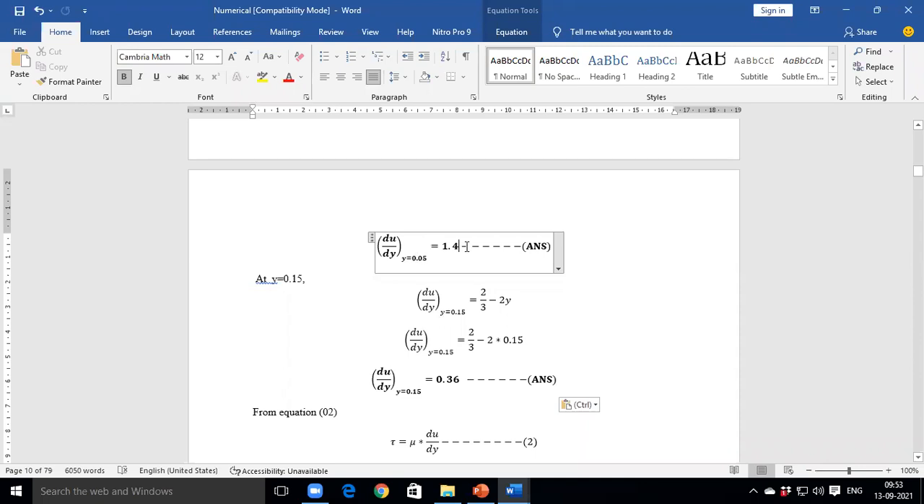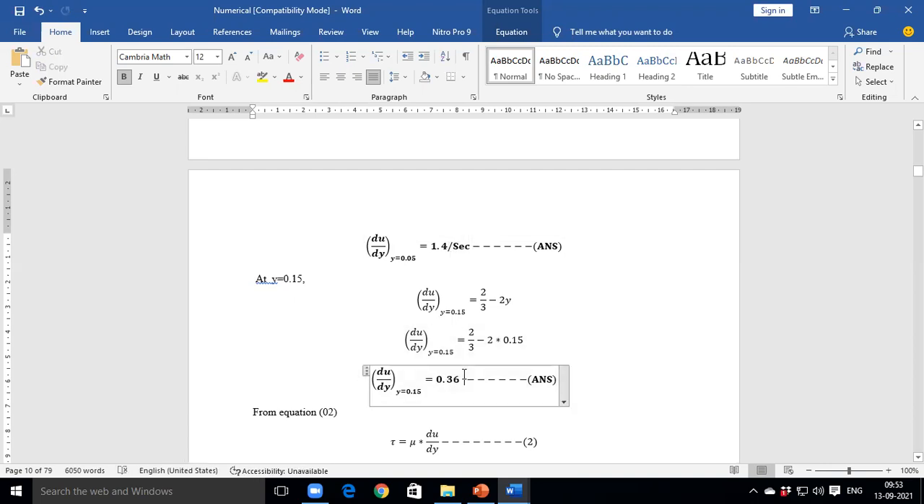What is the combined unit? Meter per second divided by meter. So meter gets cancelled, and that is per second. The unit of du by dy is per second.